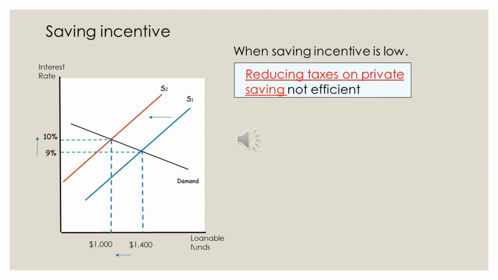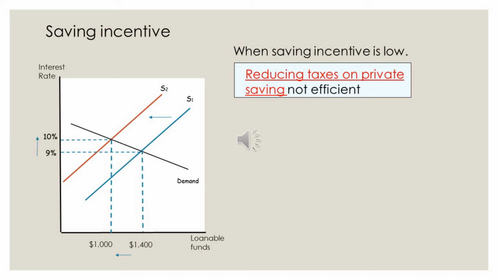On this slide, there is a graph showing what happens when the saving incentive is low. First, we can see that when the saving incentive is low, people will save less money, so the supply curve will shift left from S1 to S2.